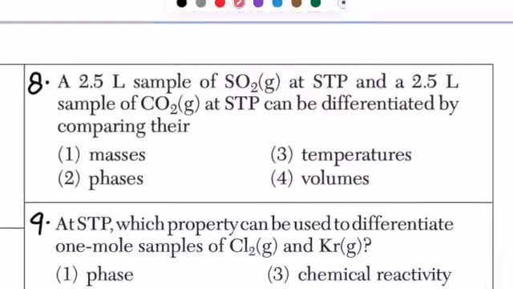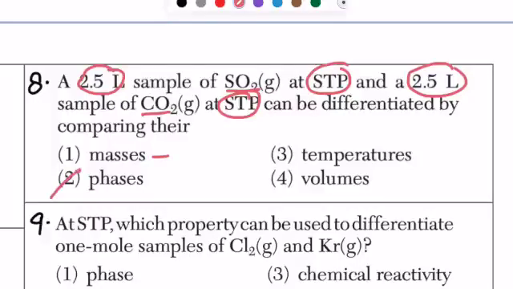A 2.5 liter sample of SO2 gas at STP and a 2.5 liter sample of carbon dioxide at STP can be differentiated by comparing their... So they are 2 different gases, but they are both at STP and they both have the same volume. So how can we differentiate between them? If we compare their masses, there's no information about the masses, so we don't know.